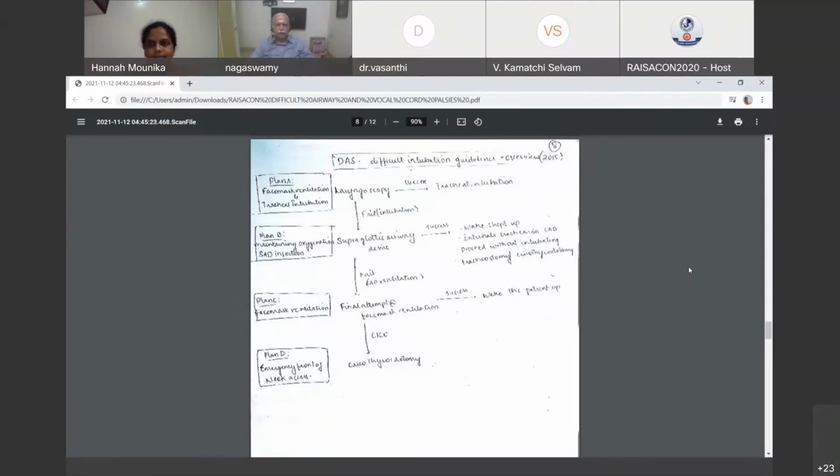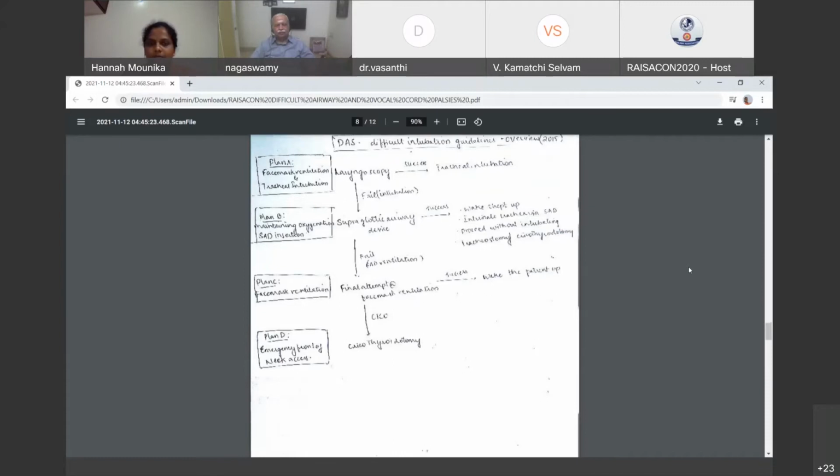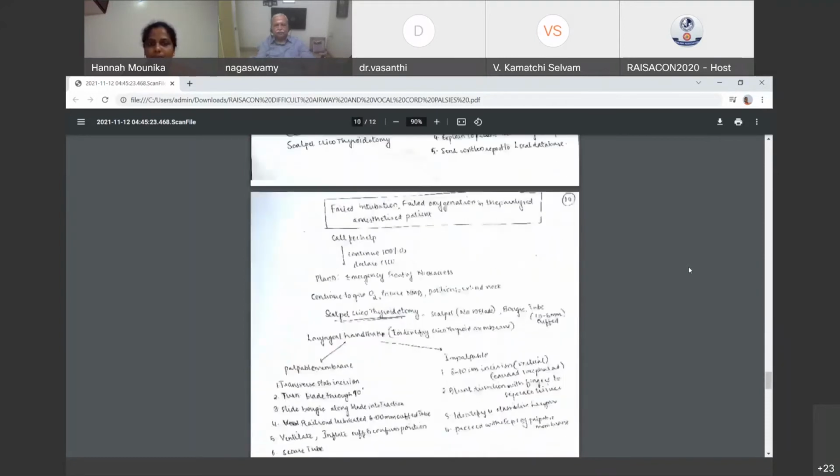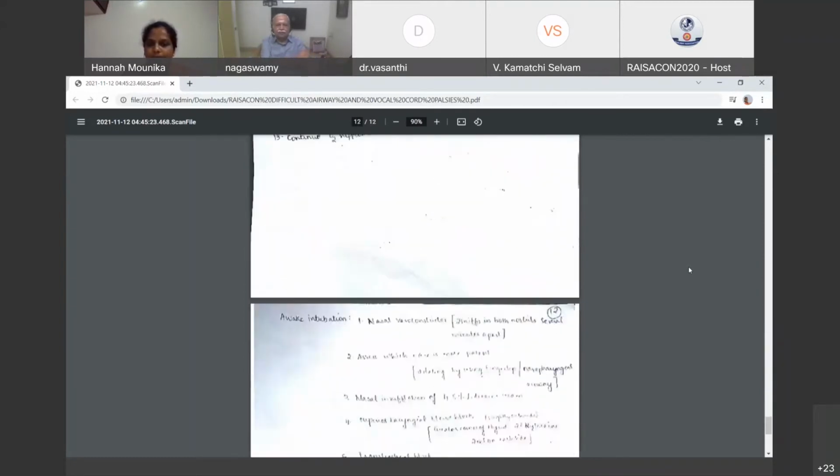Right. Sir, can I just add something? In obesity, I think neck circumference is absolutely important. If you don't mention that, it's not correct. So please mention the neck circumference when you talk about obesity.